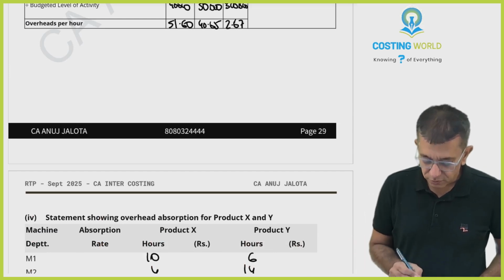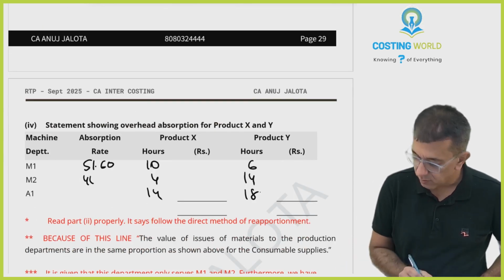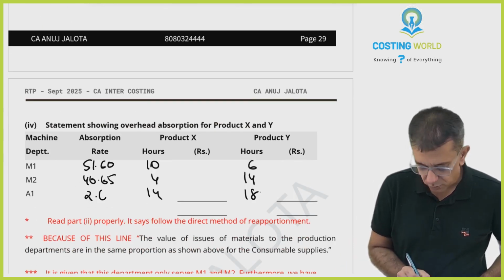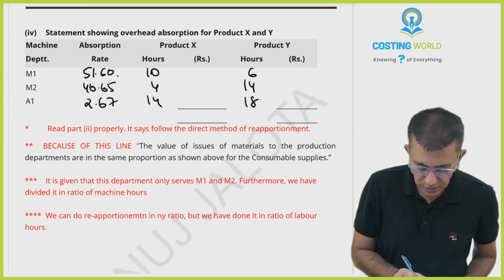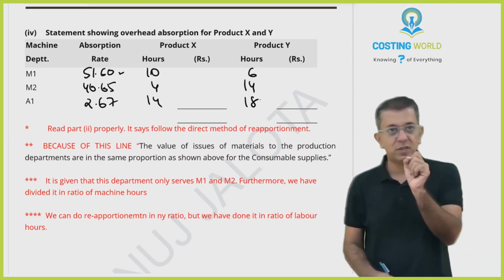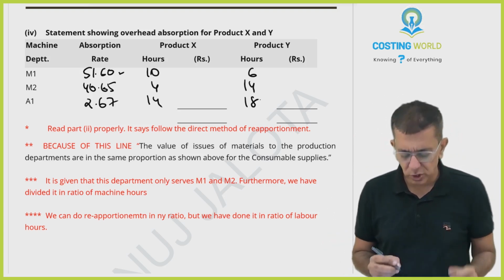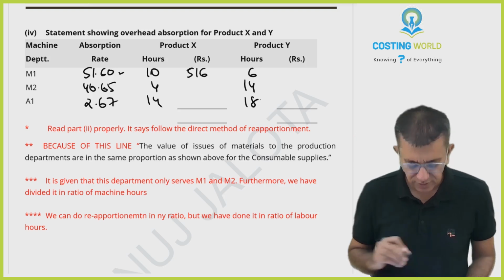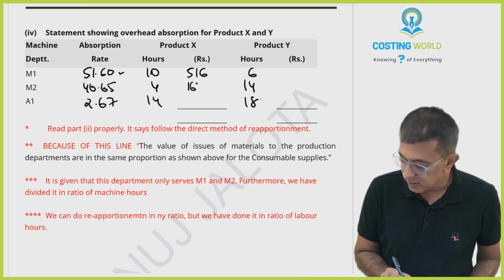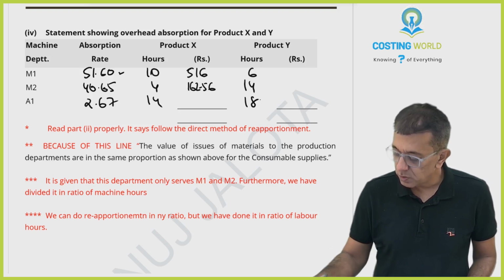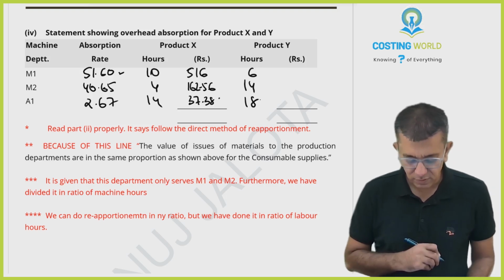Absorption rates you calculated: 51.6, 40.65, 2.67. For every machine hour, you charge 51.6 in department M1. For 1 unit of X, we take 10 machine hours, so how much overhead is to be charged? 516. 40.65 into 4, 162.56. 2.67 into 14, 37.38.